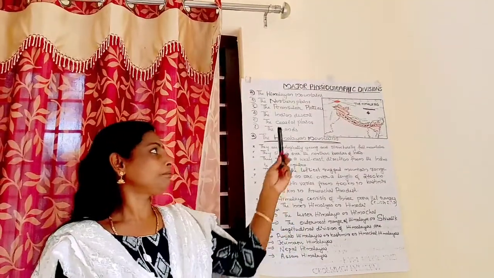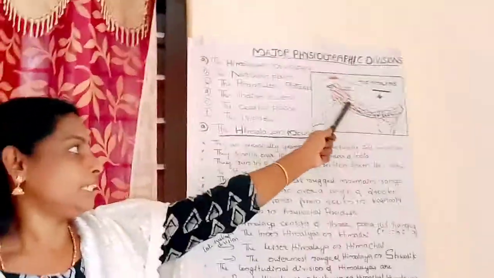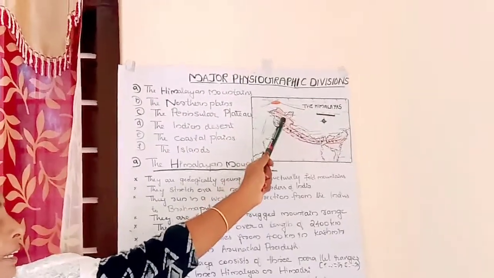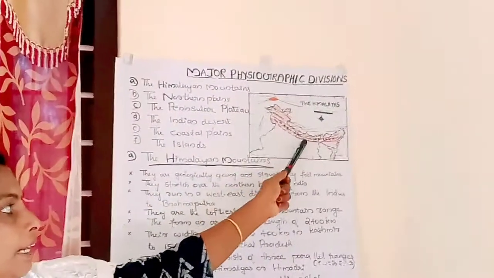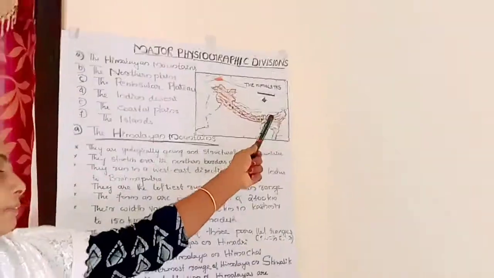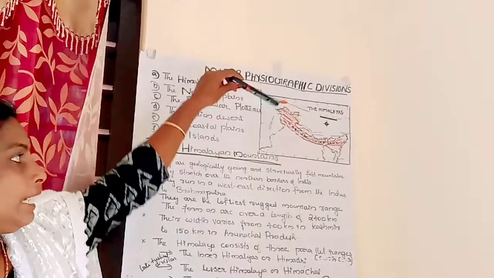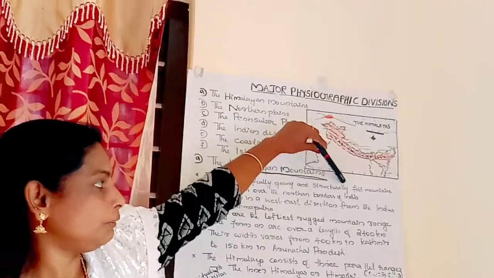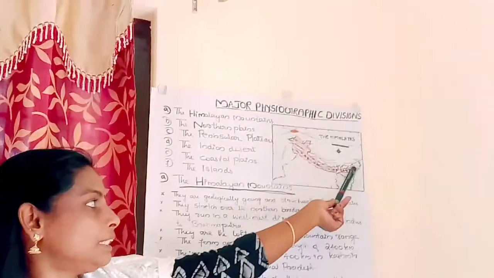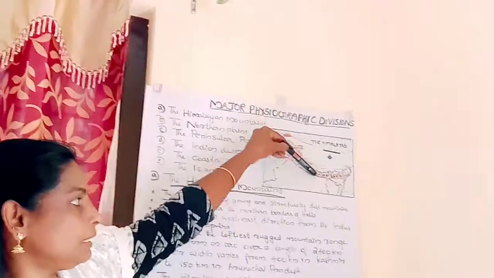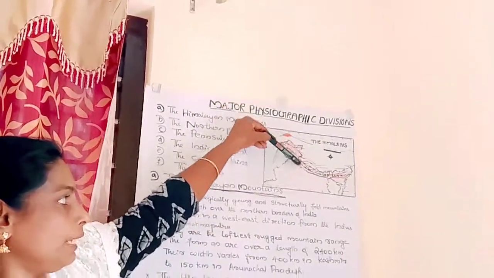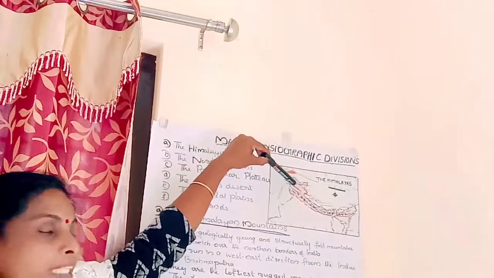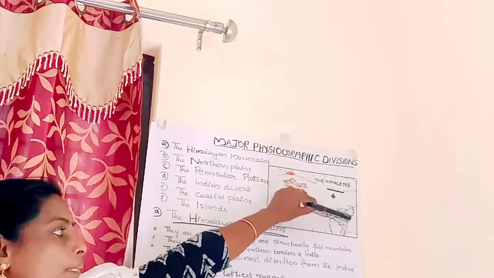All of you listen here. This is the Great Himalayas. See, listen here. They are geologically young and structurally old mountains. Isn't it? They stretch over the northern borders of our country. This is the north part, this is the south part, this is the west part and this is the eastern part. So this brown colored marked part is the Great Himalayas. They spread on the northern borders of our country.